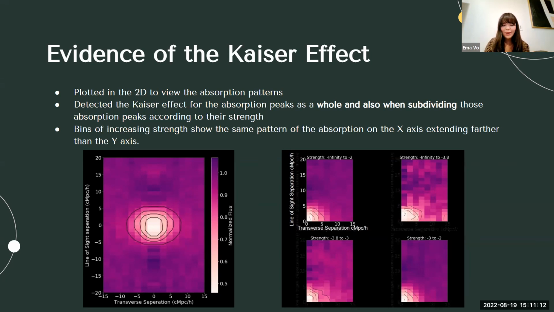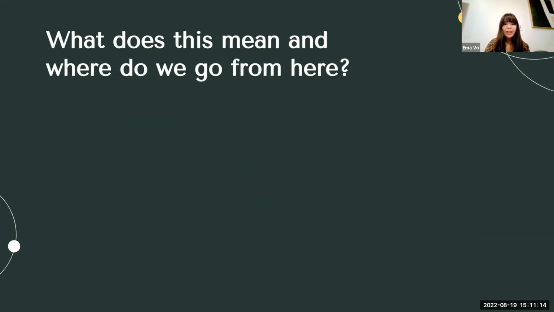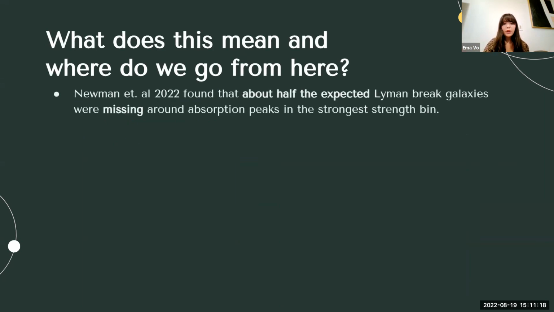And it was super exciting when I was able to get these images. So what does all of this mean and where do we go from here? Drew, in 2022, with his team found that only about half of the Lyman break galaxies were actually missing around the strongest strength bin of absorption peaks, which is kind of concerning, because you would expect the strongest strength bin to have a lot of galaxies. So when you see some of them missing, that's kind of concerning.